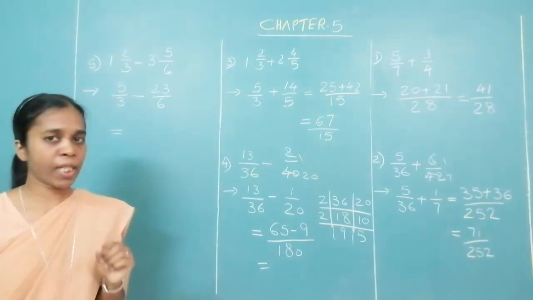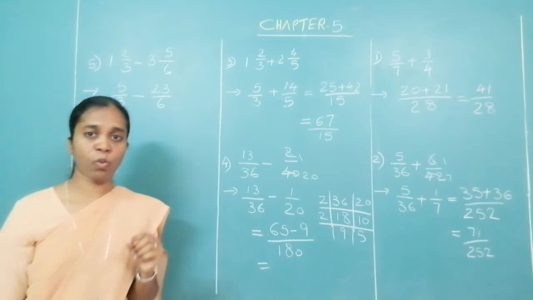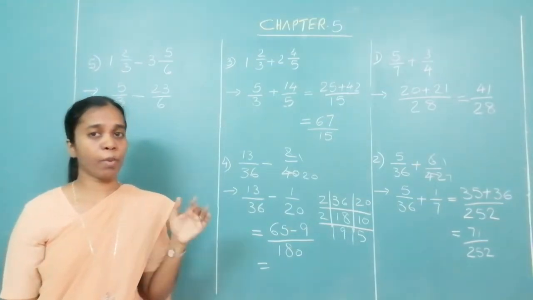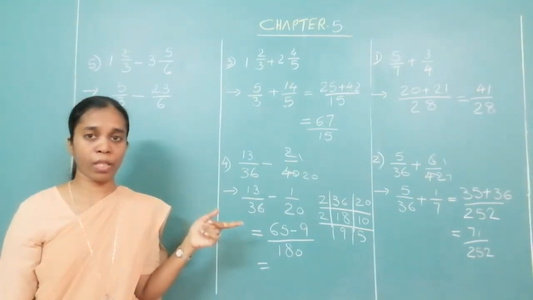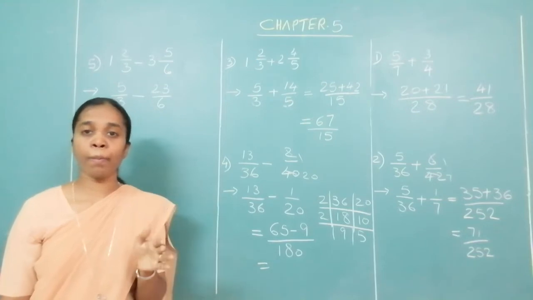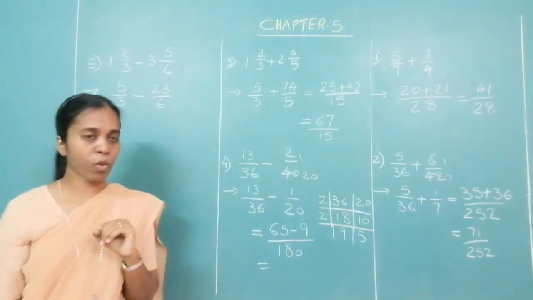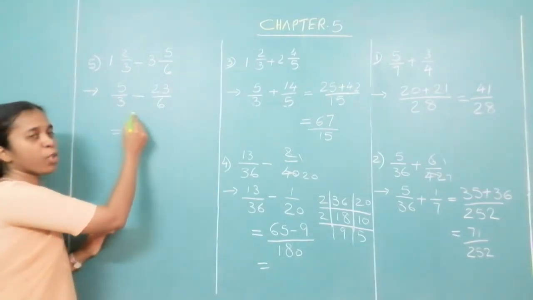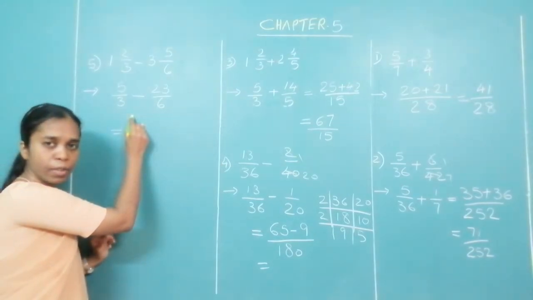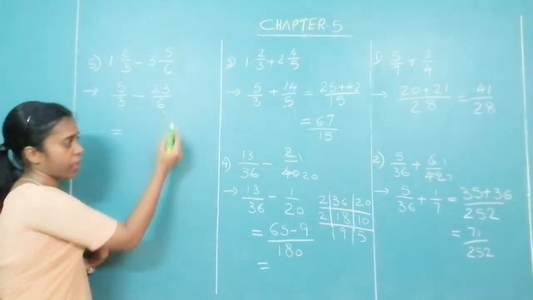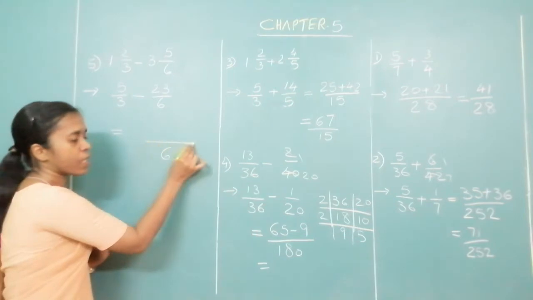When we were learning LCM, we have said that if one of the numbers comes in the table of the other, or is a multiple of the other, then the largest number is the LCM. Okay, so which is the largest number over here? You know that 6 comes in 3's table. So which is the largest number? 6. So the LCM will be 6.